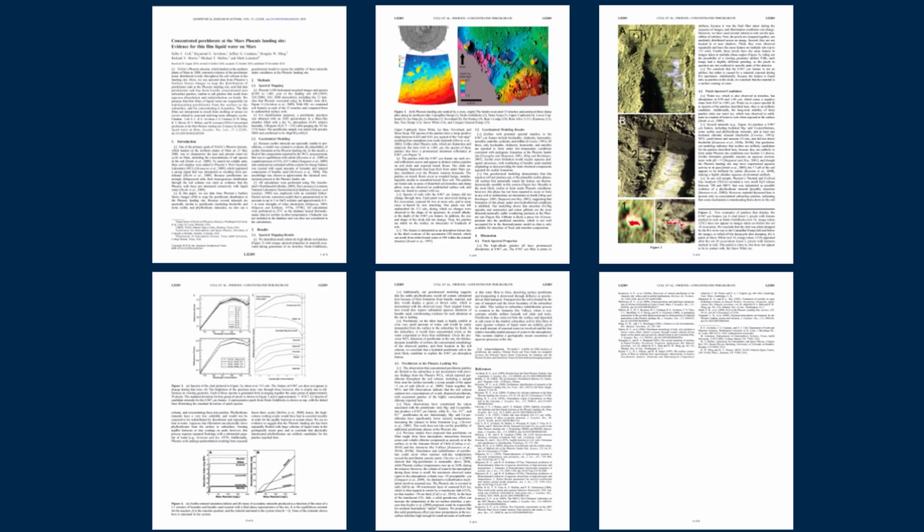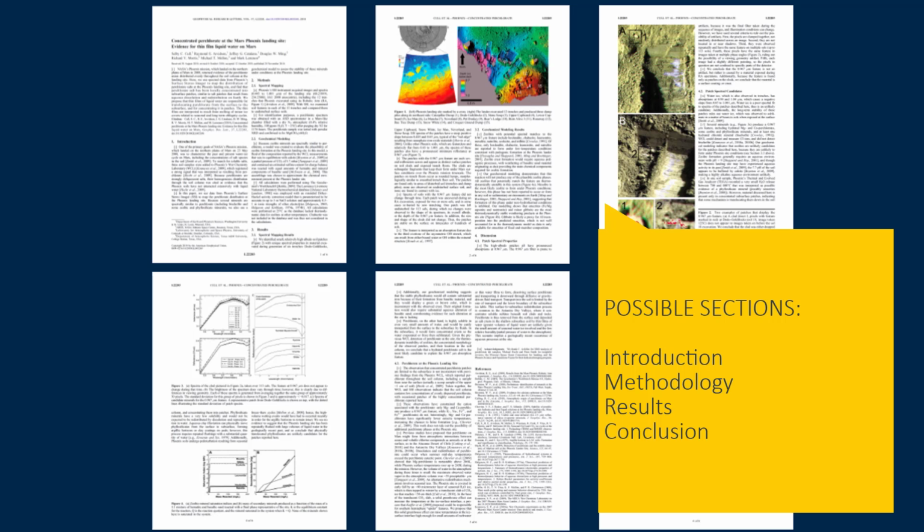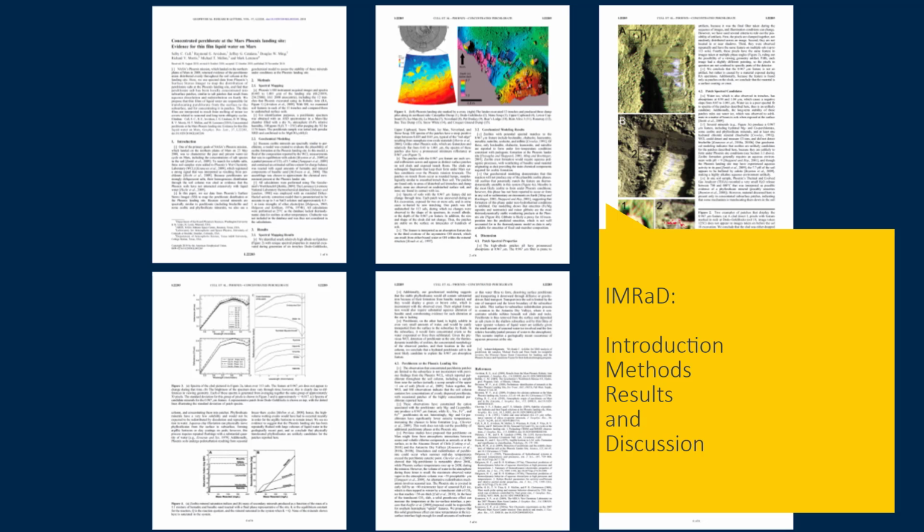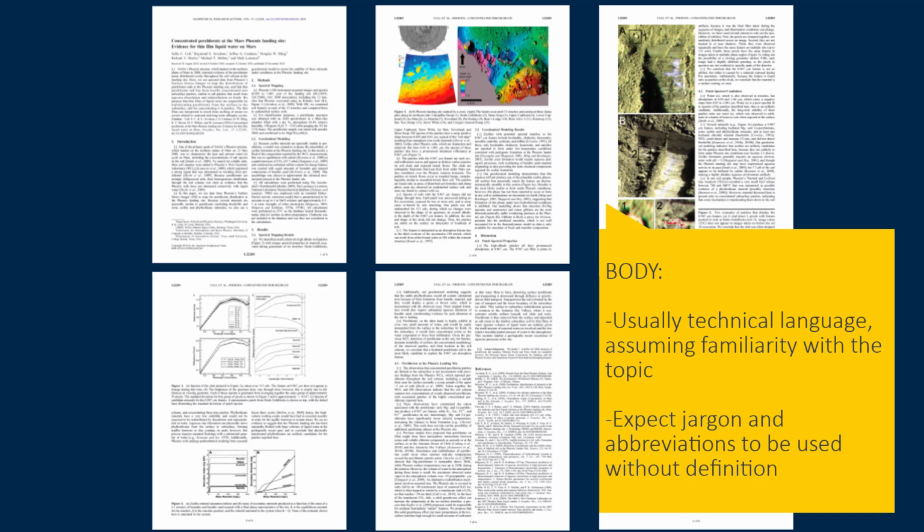The body of an article is usually presented in a formal, structured argument, outlining the research process. The structure is sometimes obvious, with the article explicitly broken up into named sections like introduction, methodology, results, conclusion. This is especially common in the natural sciences and social sciences. But even if an article doesn't have section headings, it will still present a structured argument. This is often the case in the humanities. In the sciences and health sciences, articles usually follow a standard format called IMRAD, which stands for Introduction, Methods, Results, and Discussion.